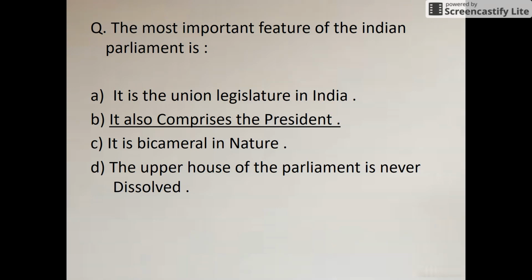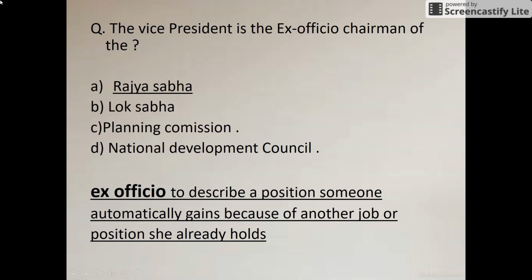Okay, so the next question is: the Vice President is the ex officio chairman of the? The answer is Rajya Sabha. Some aspirants doubt what an ex officio chairman is, so I have listed here what it means. Just go through it once.